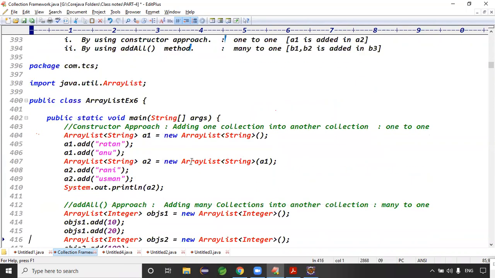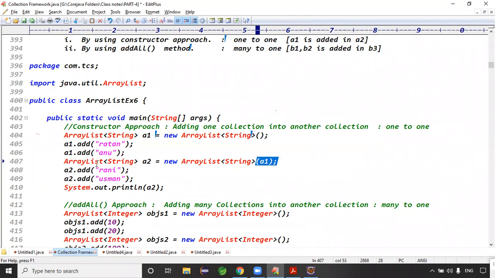You see this constructor approach: ArrayList A1 is there, and then a new ArrayList. I'm passing this A1 object into the A2 constructor, right? A1 object data into A2. To this constructor, I'm simply passing the A1 object.